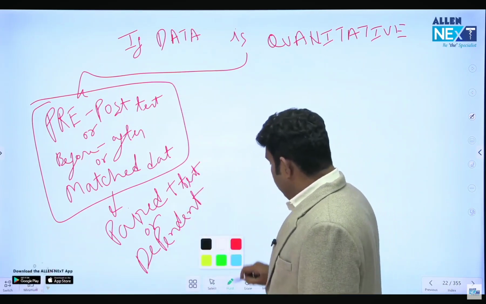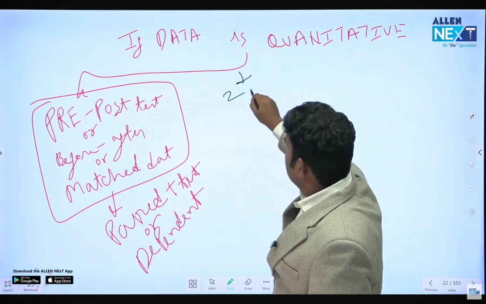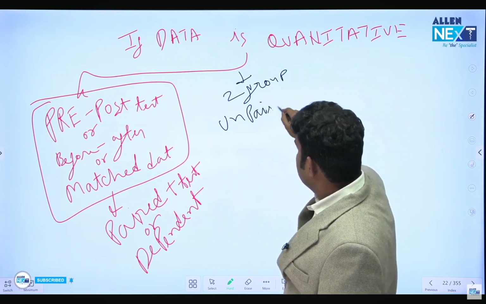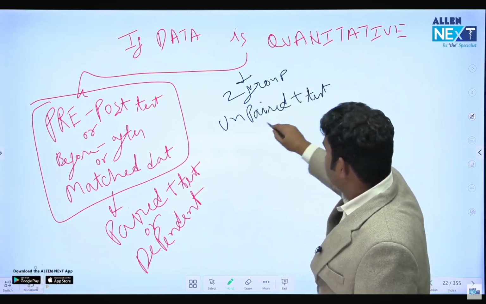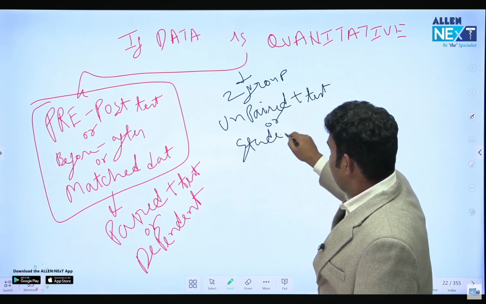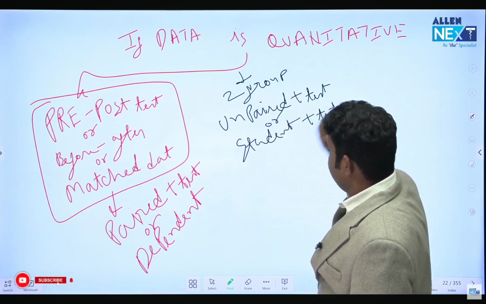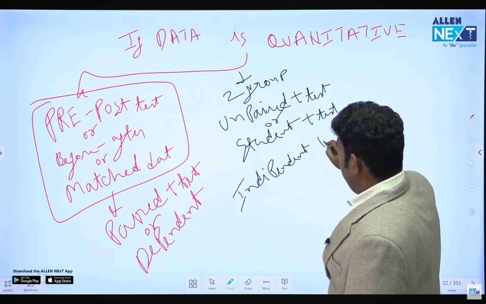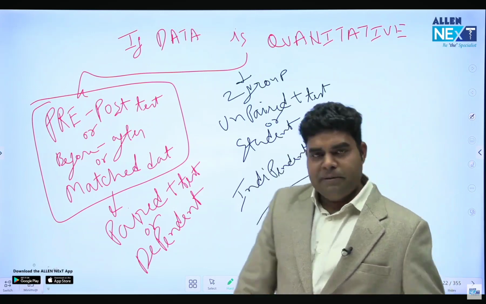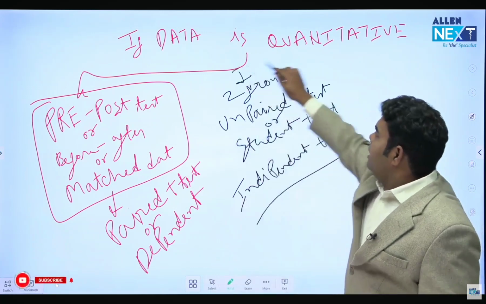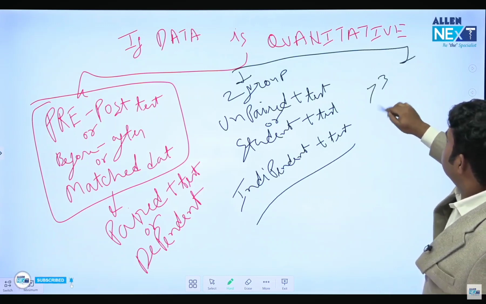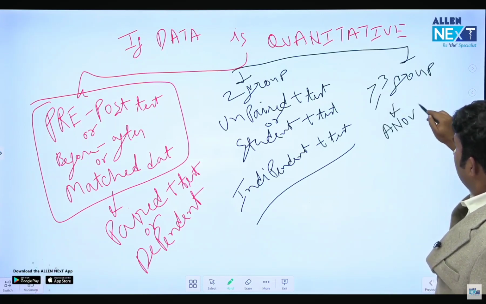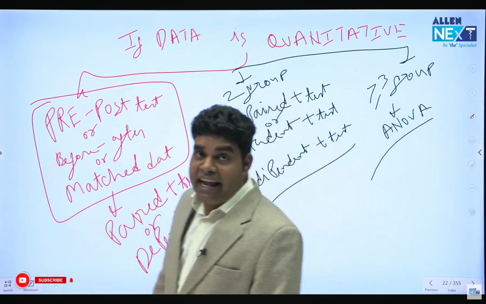Now, if data is quantitative and there are two groups, in case of two groups, we apply unpaired t-test, and unpaired is also known as student t-test. It is also known as independent t-test. So independent, unpaired, student, these are for two groups. And if there are three or more than three groups, then we apply ANOVA. ANOVA full form is analysis of variance.